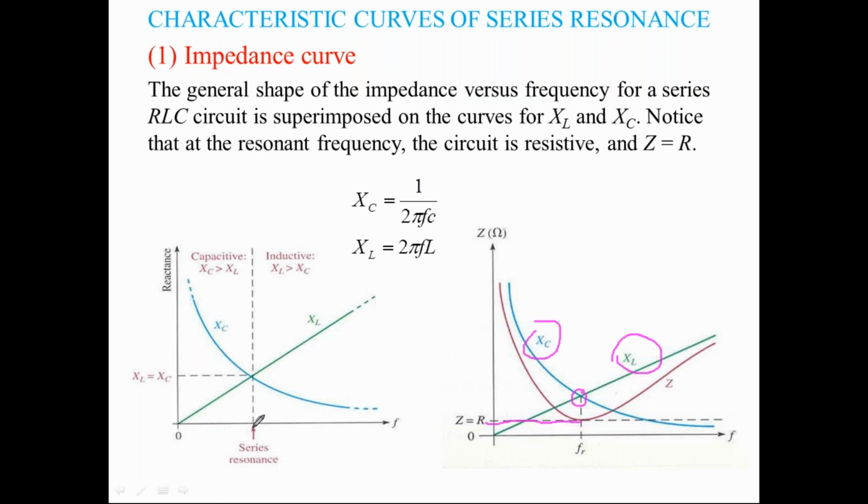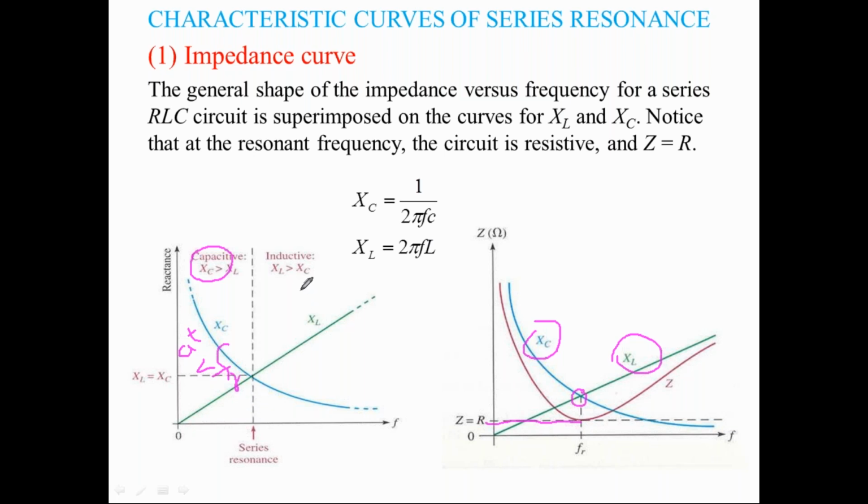Before the frequency FR, that is, at less than the resonance frequency, which element is going to dominate the RLC series circuit? XC is going to dominate the RLC series circuit before F equal to FR.